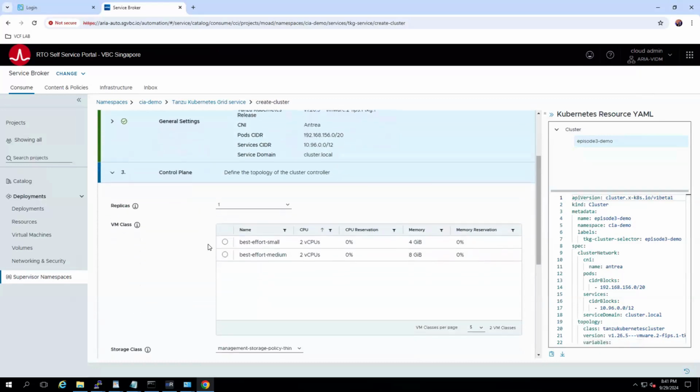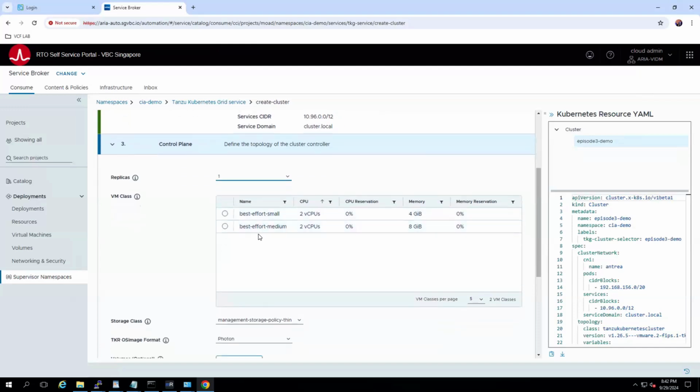Now this is where it asks how many control planes, or master nodes, I need. For a development environment, probably I can keep it at 1. For a test environment, I can keep it at 1. But for production, I need to select 3, so it gives me high availability at the control plane nodes as well. For this demo, I just keep it simple at 1.